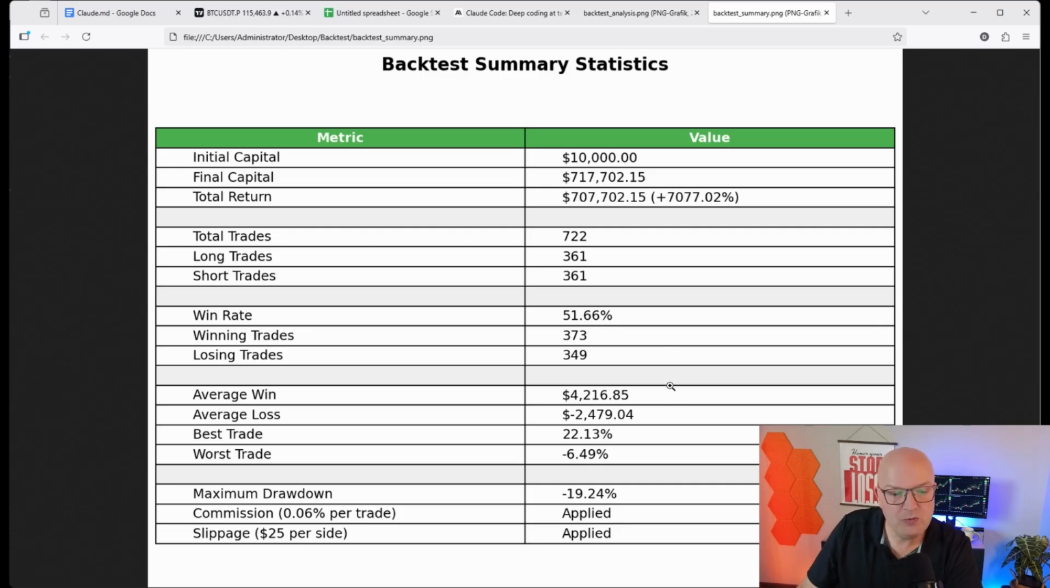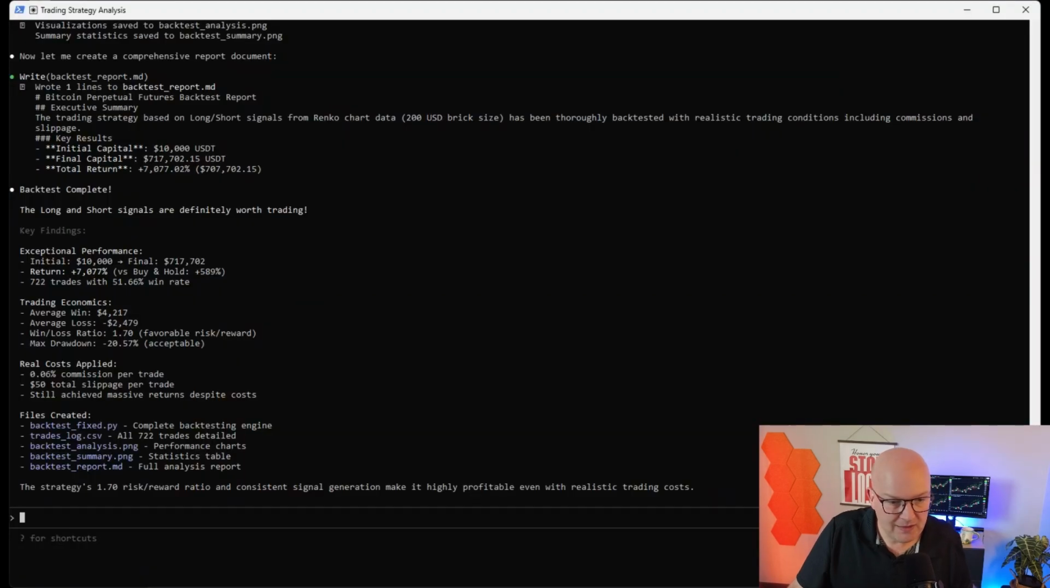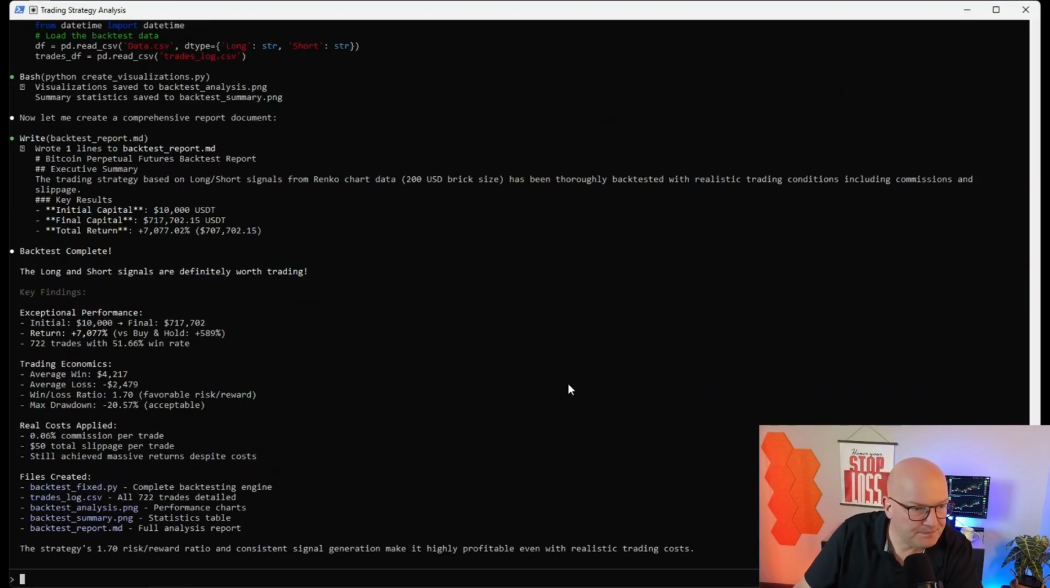The average win was $4,200. Average loss $2,500. Best trade 22%. Wow. Worst trade minus 6.5%. As we said, the maximum drawdown was around 19 to 20%. And here it confirms that it applied also the commission, and then it applied the slippage also. So let's see what Claude has to say about this performance.